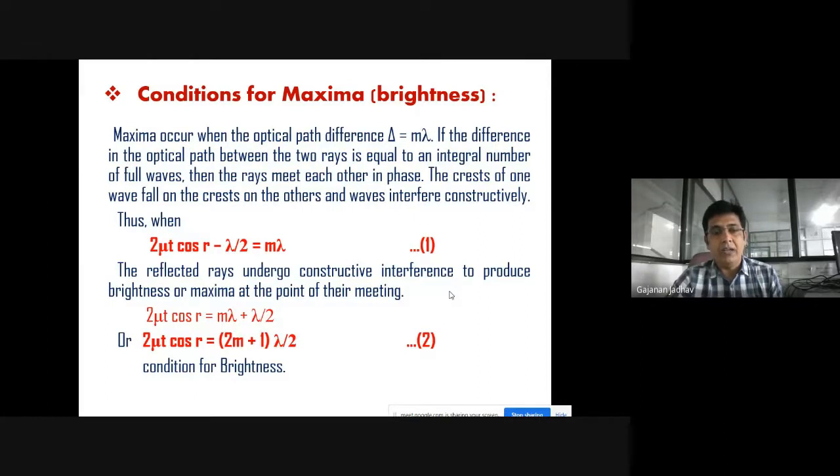Thus, when 2 mu t cos R minus lambda by 2 is equal to m into lambda, the reflected rays will undergo constructive interference to produce brightness or maxima at the point of their meeting. So here is the condition for brightness: 2 mu t cos R is equal to 2m plus 1 into lambda by 2. So this is the condition for maxima.